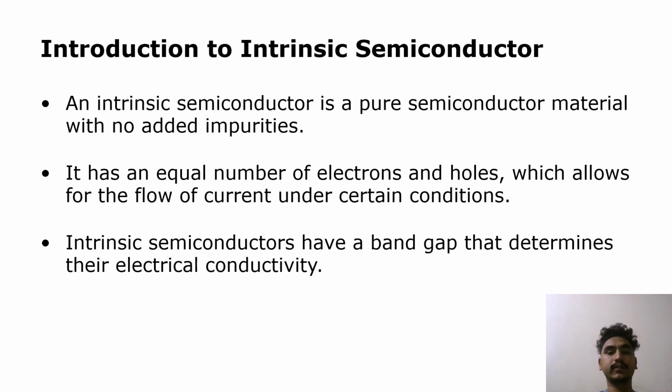We move on to the introduction to intrinsic semiconductors. An intrinsic semiconductor is a pure semiconductor material with no added impurities. It has an equal number of electrons and holes, which allows for the flow of current under certain conditions. Intrinsic semiconductors have an energy gap, the band gap, that determines their electrical conductivity.